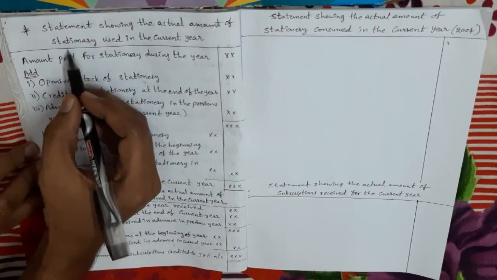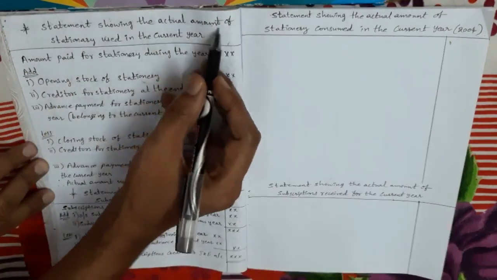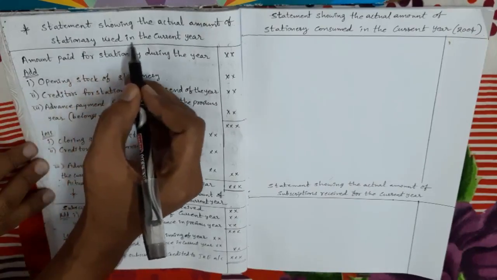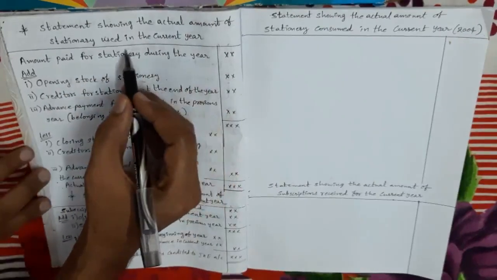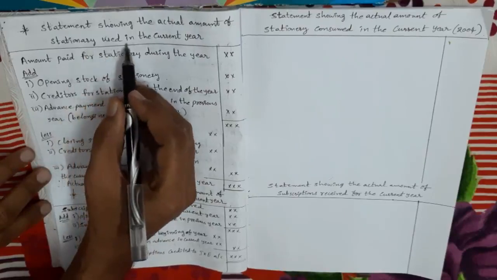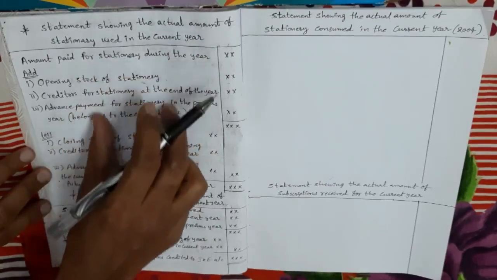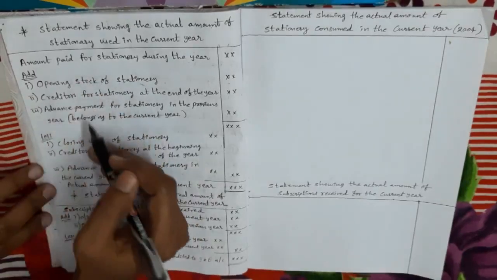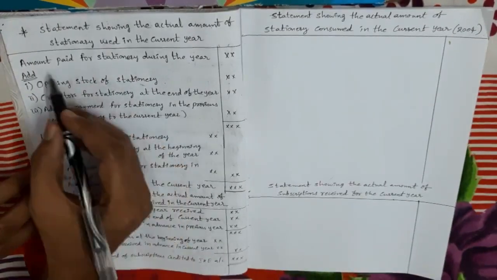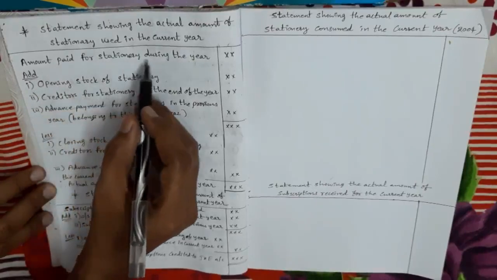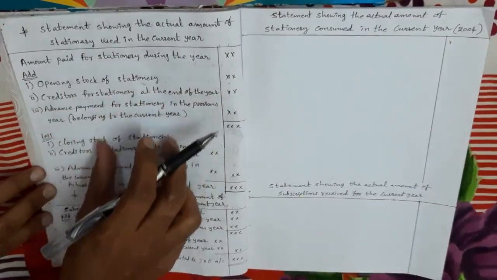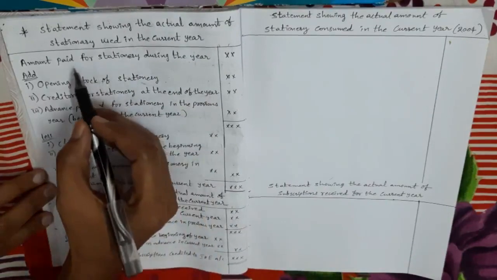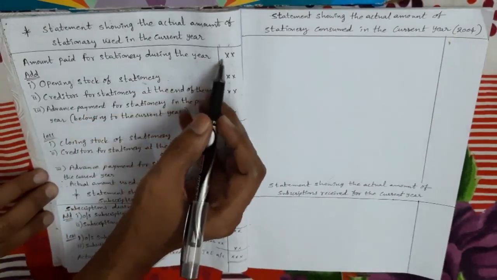So here we are calculating the actual amount of stationery, or any other expense, used in the current year. To find out the actual amount of stationery used in the current year, what is the sequence we have to follow? What are the items we have to take and how to adjust? First we take the amount paid for stationery during the year. In the question they will give the information. We have to remember this pro forma.